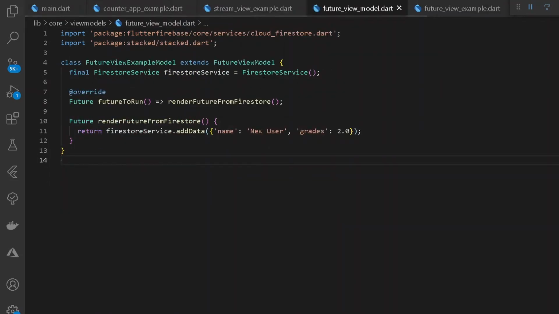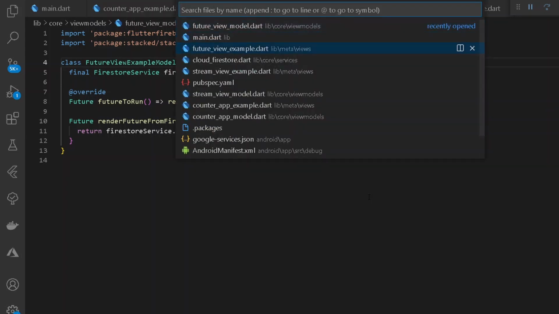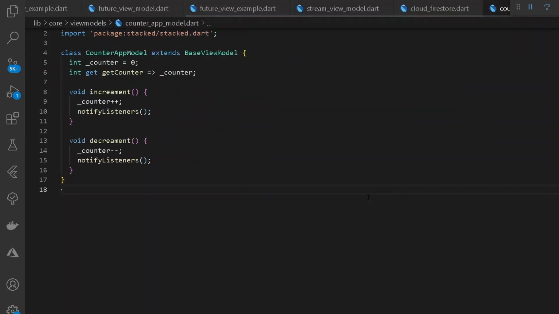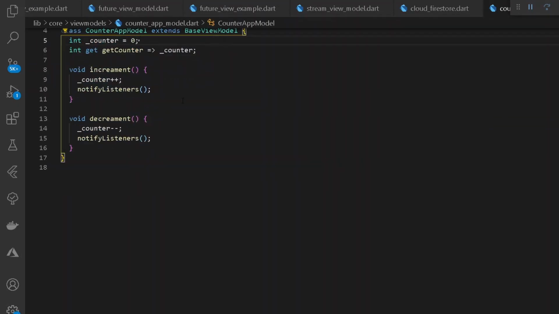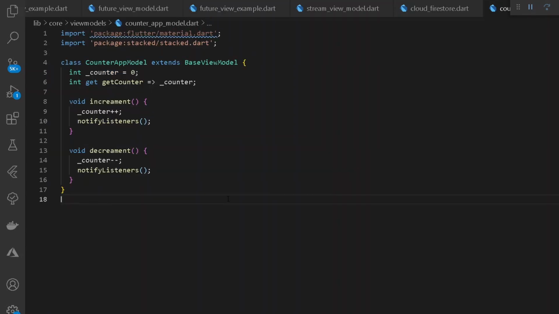So in this way, if you simply need to add data under future, you can simply use future view model. We shall be simply taking a type as well, but it's not necessary if you are simply adding a minimal thing under our future. So in this way, you can simply use future view model to make your application's architecture awesome. And I have explained all of the basics over a stacked architecture. If you go under our counter app model, this is our entire basics of how to implement a base view model in the case of the counter app. So if you have missed something or haven't understood, you can simply comment or check the following source code.